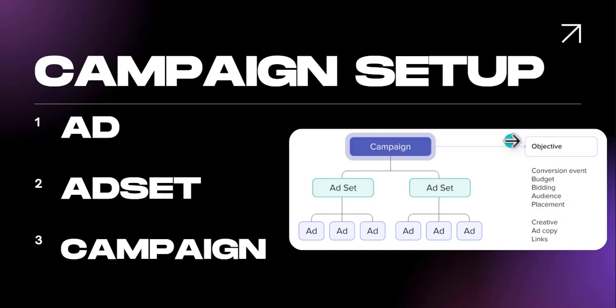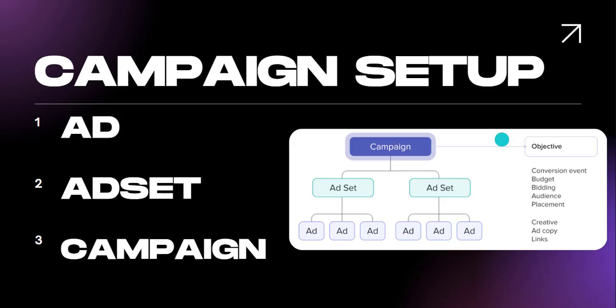The last level is the campaign level, and here what we are going to put is our objective. Our objective in this case is for people to submit into the form, and it's called leads. But in some other situations, maybe when you're selling a product, you might need to change your objective to purchase. But for our purpose here, we just select leads as our objective.